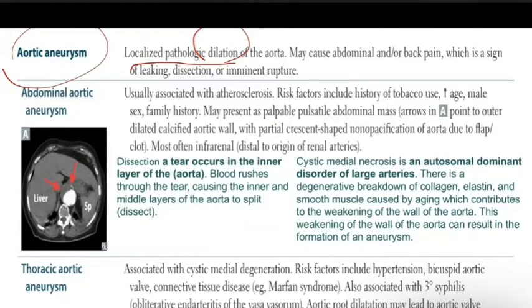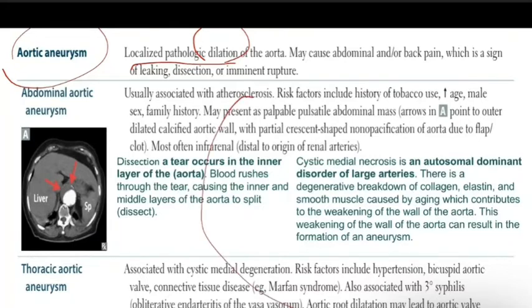One of the important signs to suspect, or to further investigate for, aortic aneurysm is if the patient has abdominal pain or back pain. So if you have abdominal pain and back pain, you need to think of aortic aneurysm, especially if it is severe, which is a sign of leaking, dissection or imminent rupture.